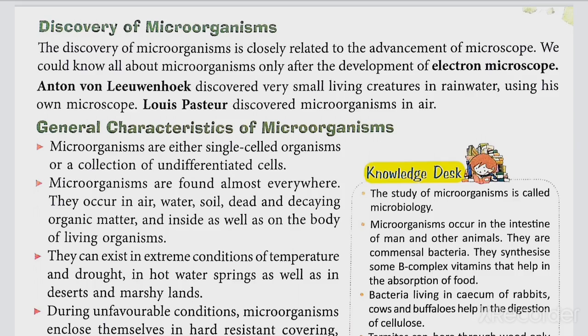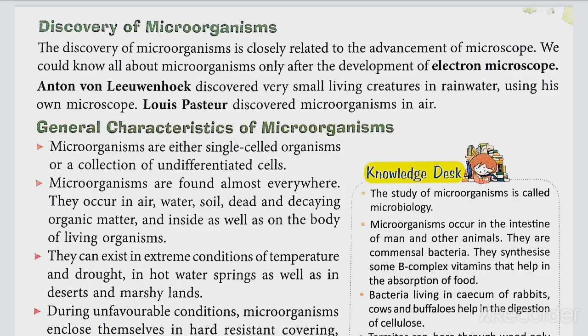Now we'll move on to general characteristics of microorganism. Microorganisms are either single cell organisms or a collection of undifferentiated cells. Microorganisms are found almost everywhere. They occur in air, water, soil, dead and decaying organic matter, and inside as well as on the body of living organisms.